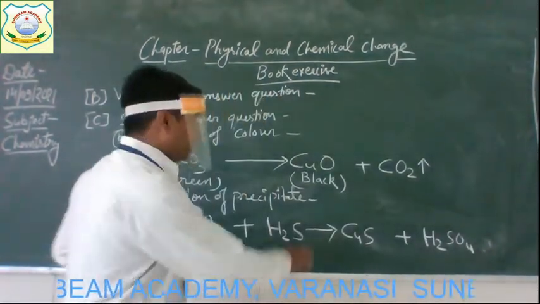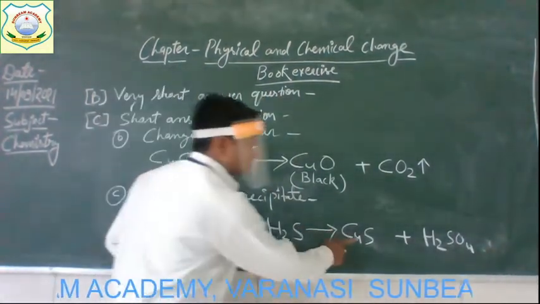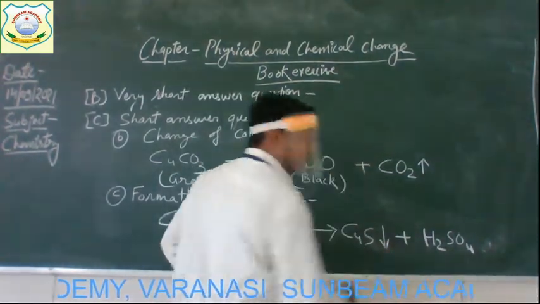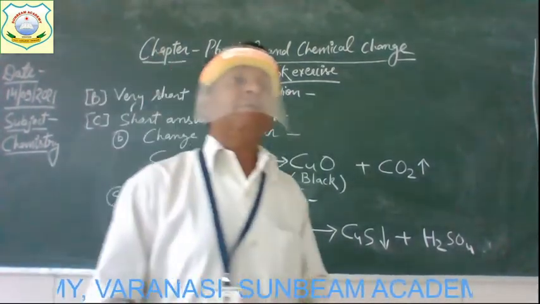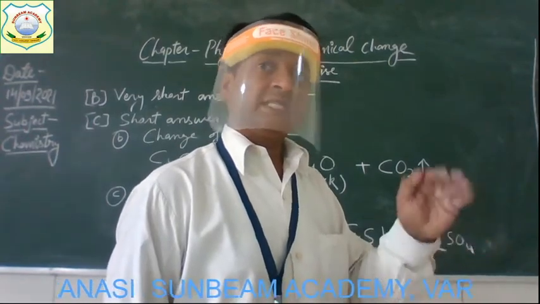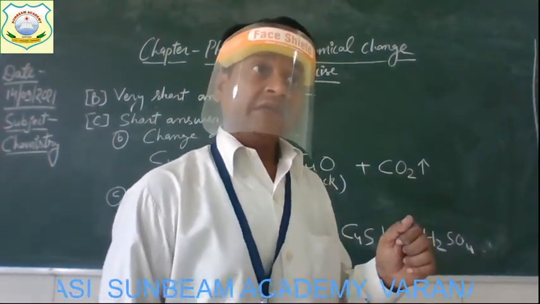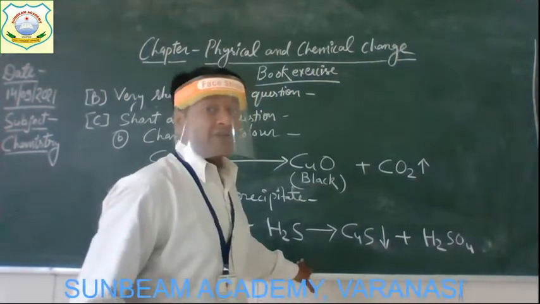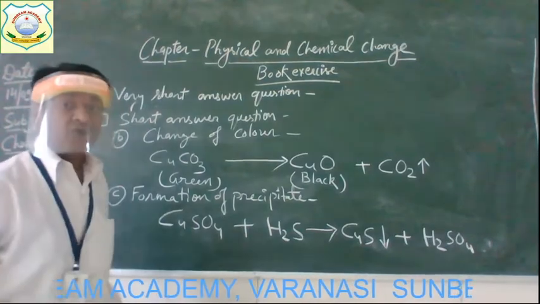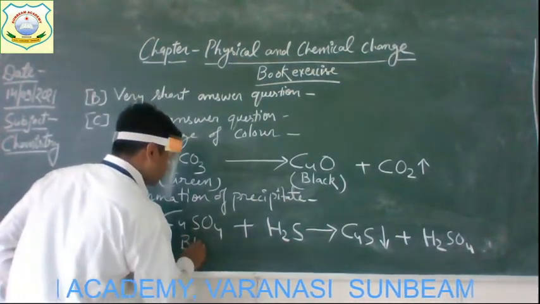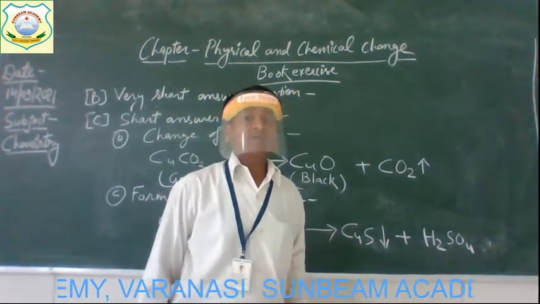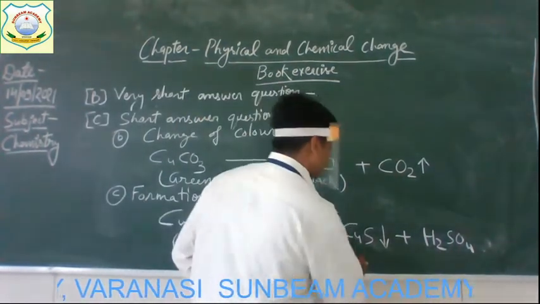Now, this product, copper sulfide, is obtained as a precipitate. It means it is obtained in the form of a solid which deposits at the bottom of the test tube. Get it? And the change of color is also there. Copper sulfate, CuSO4, is blue in color, and this precipitate, copper sulfide, that forms is black in color.